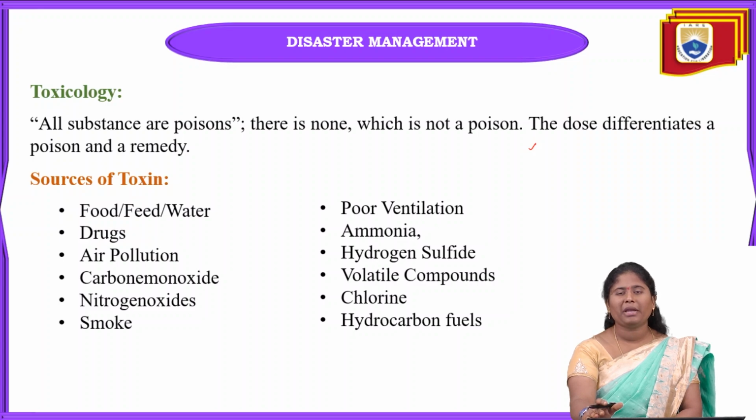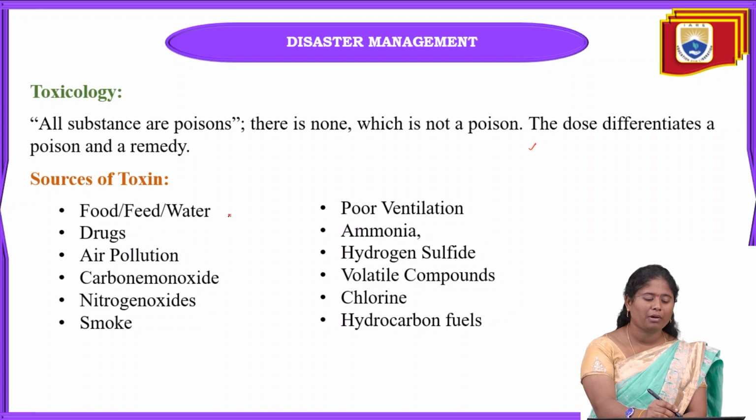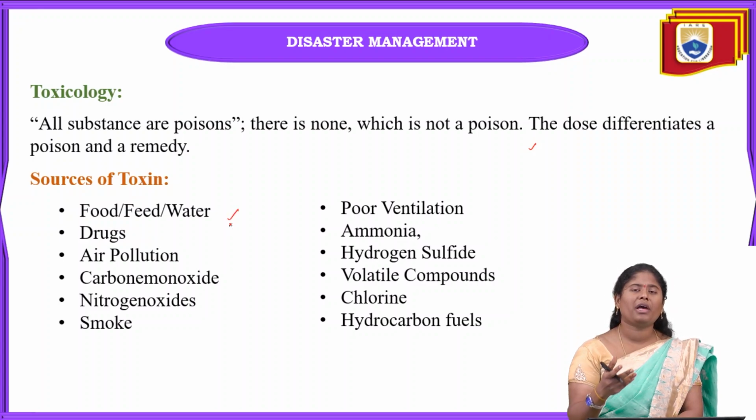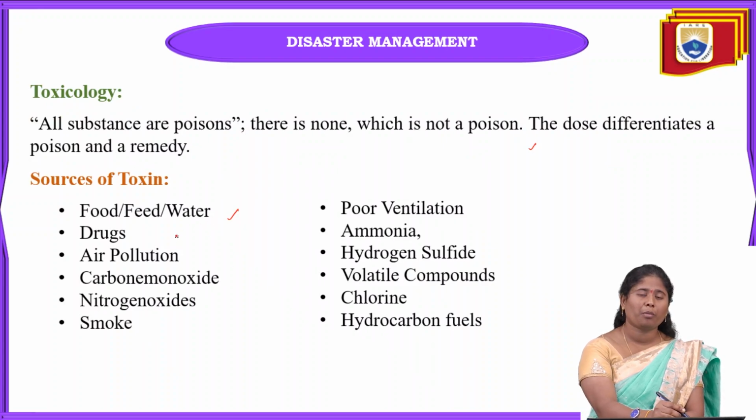And what are the main sources of these toxins? It may come from food, when we are eating, these toxins can go into our body, or water. Next, from drugs it can happen, and air pollution.